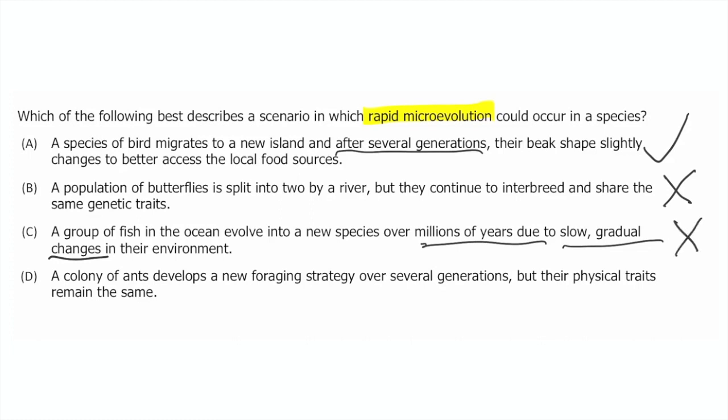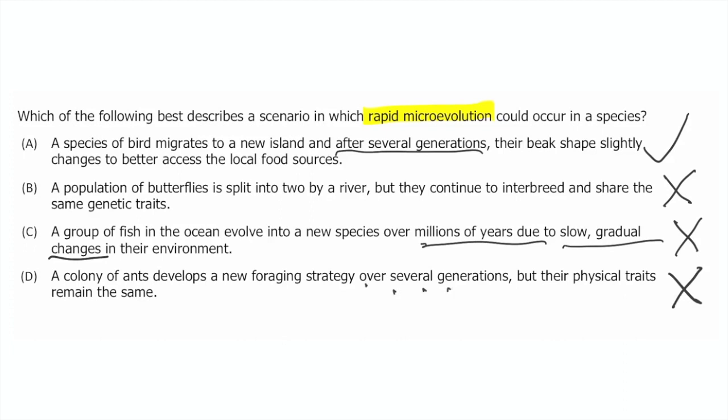D, a colony of ants develop a new foraging strategy over several generations, but their physical traits remain the same. So we're seeing that these ants have changed their behavior a little bit, but their phenotypes haven't changed, which implies their genotypes haven't changed. So we're not really seeing a change in this population over time with regards to their allele frequencies, their genes, the gene pool.